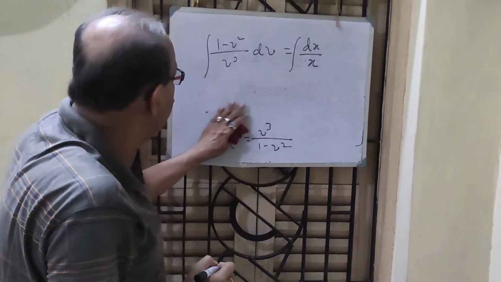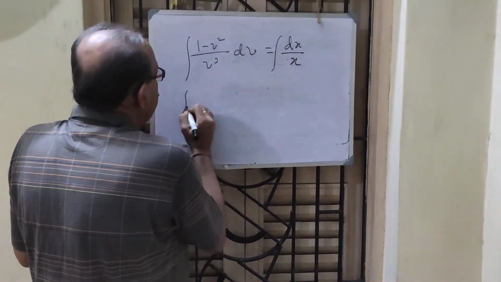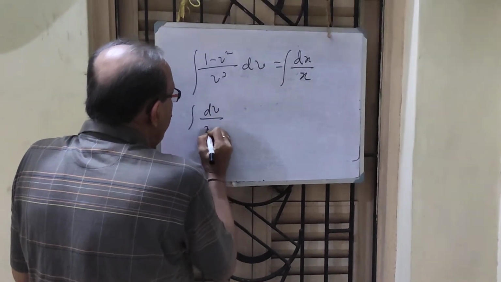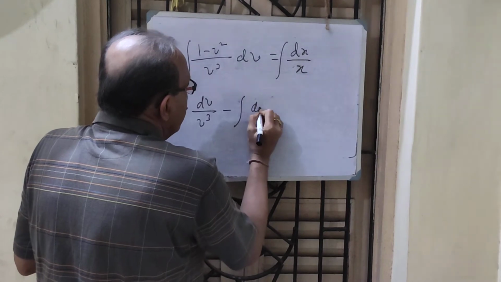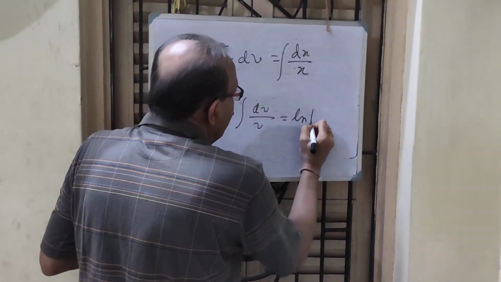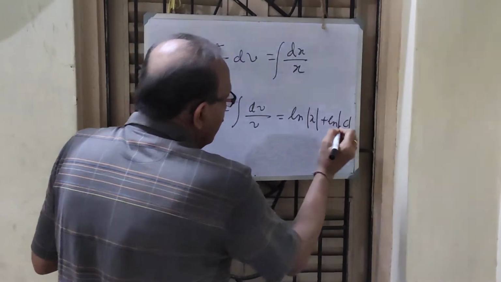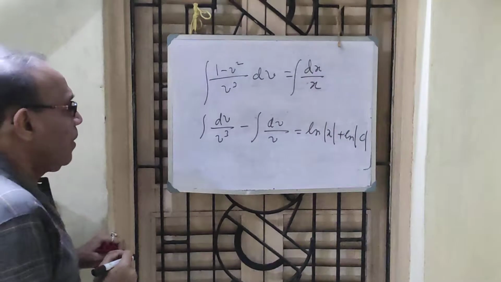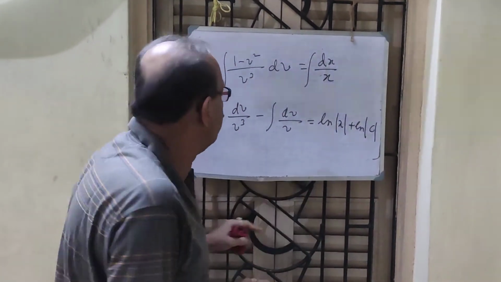Since variables have been separated, I can do the integration now, and I get the integral of dv over v cube minus the integral of dv over v equals ln x plus ln c, where c is a constant. And for some reason, instead of c, I wrote ln c since ln x is here.